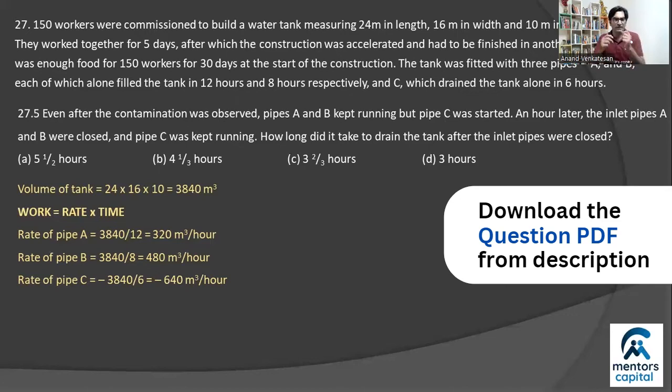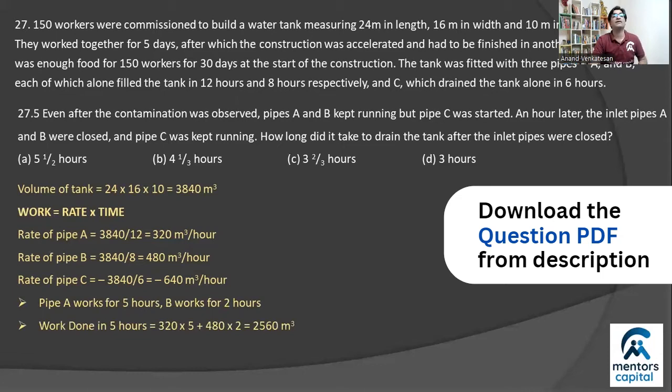So here's the way that you solve it. You think, okay, the pipes A and B are filling the tank and the drain is emptying it out. So let's calculate the total amount of water, the positive work that was done. A and B worked for 5 hours, right? Which means A would have worked for the entire 5-hour duration, but B only worked for 3 hours less, which means only for 2 hours. What amount of work did they do in this time? Well, A did 320 into 5, B did 480 into 2. That totals to 2560 cubic meters of water. Well, this amount of water is filled up.